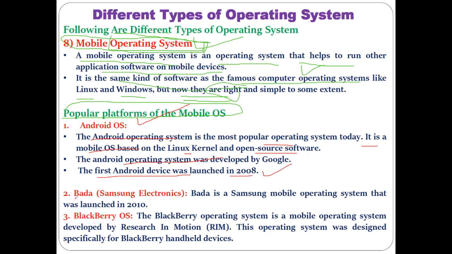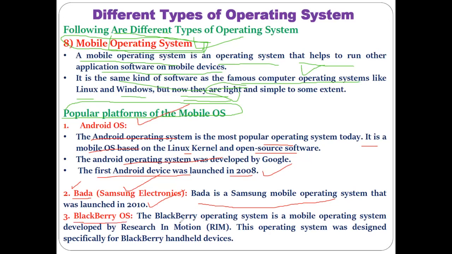Okay, then the second kind of operating system we have is Bada. Bada is an operating system mostly utilized in Samsung mobiles. Bada is the Samsung mobile operating system which was launched in the year 2010. Android is the mostly utilized operating system. Now you can see most of the mobiles have the Android operating system only, if you use Redmi or different kinds of mobile companies.